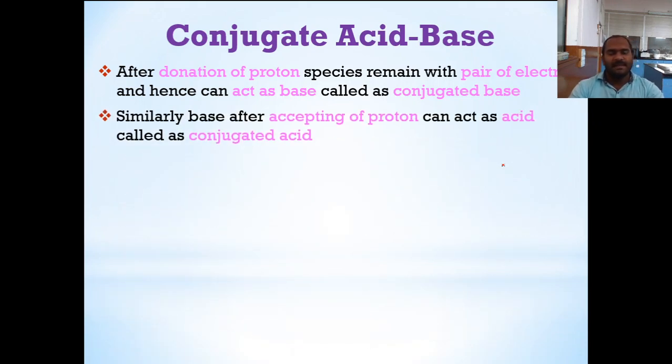And similarly, a base after accepting a proton can donate a proton, so it can act as an acid. So it is called a conjugate acid. So when donation of a proton happens, the remaining species has a pair of electrons which can accept a proton, therefore it is a base and is called a conjugate base. And after accepting a proton, the base can donate a proton, therefore it is an acid and is called a conjugate acid. So that is simply the concept of conjugate acid and base.